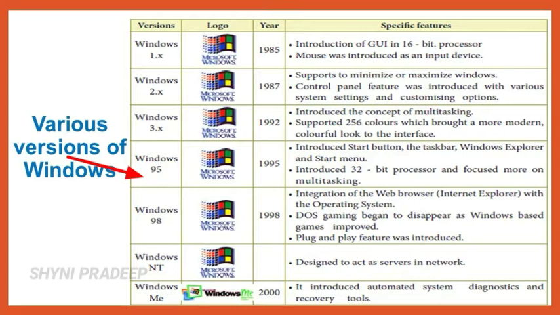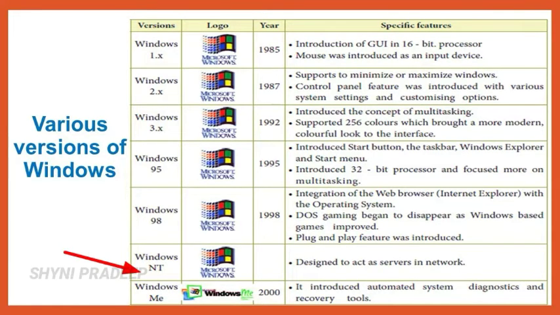And next one is Windows 95, Microsoft Windows 1995. Its specific features are introduced Start button, taskbar, Windows Explorer and Start menu, and introduced 32-bit processor and focused more on multitasking. Next, Windows 98, Microsoft Windows 1998. Integration of the web browser, which means Internet Explorer with the operating system, was introduced. Windows-based games improved. Plug and play feature was introduced.